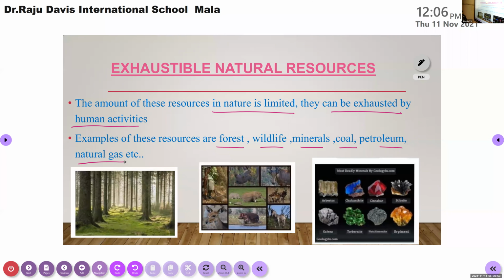The overexploitation or overuse of these types of resources will lead to them being exhausted. They will be finished by overuse and overexploitation. So that's the main classification of natural resources. Inexhaustible resources are present in large quantity and cannot be exhausted by human activities. Exhaustible resources are present in limited quantity and can be exhausted by human activities.